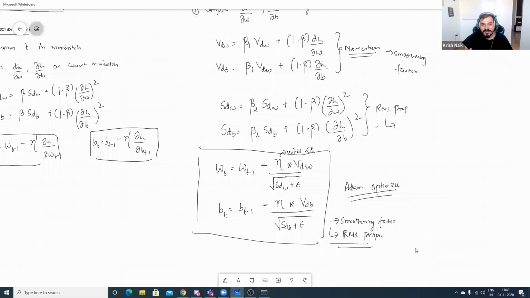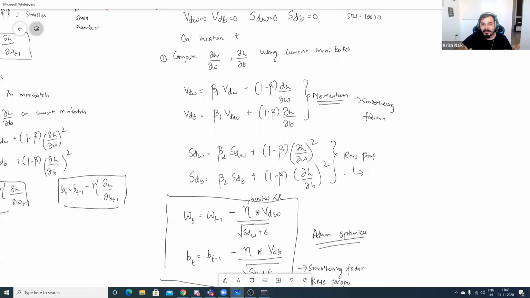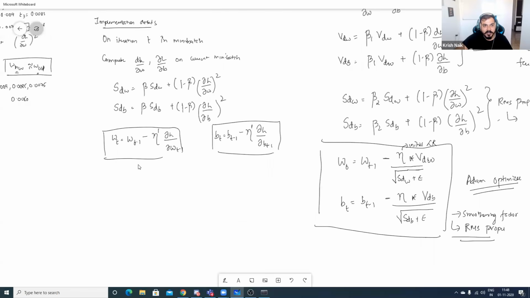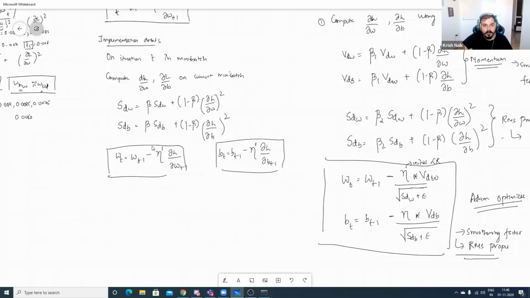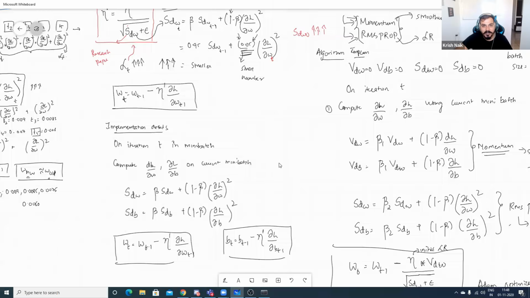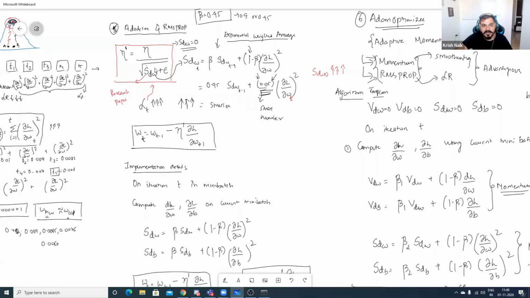Okay, see guys, we have not done anything new. We have just combined momentum, we have combined RMS prop, and we have just updated the weight updation formula. Only that is the change. How is the learning rate changing in RMS prop as well? See, the learning rate over here is changing. We are updating this eta dash. Eta dash is always getting updated, and it is given by this particular formula, root of Sdw plus epsilon. Epsilon is a small positive number.